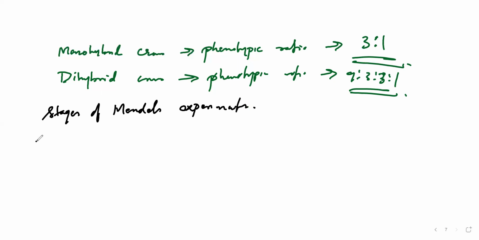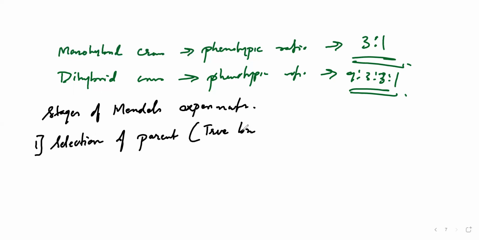The first stage of his experiment was the selection of the parent plants for the crossing. Whatever parents he took, they were true breeding with contrasting traits.